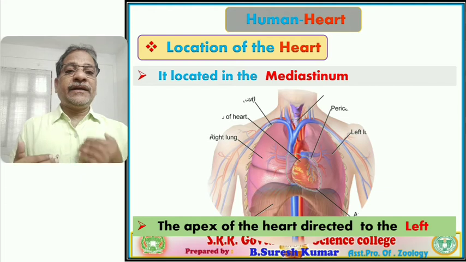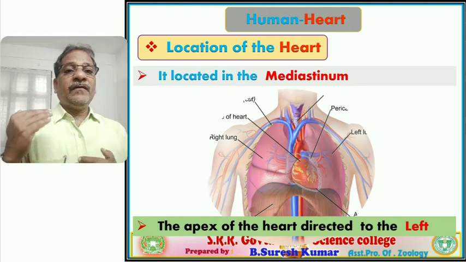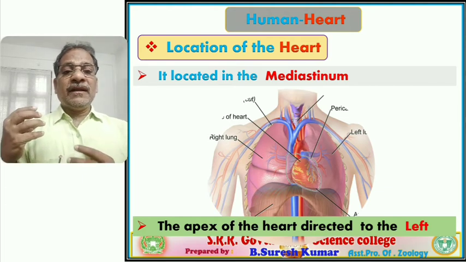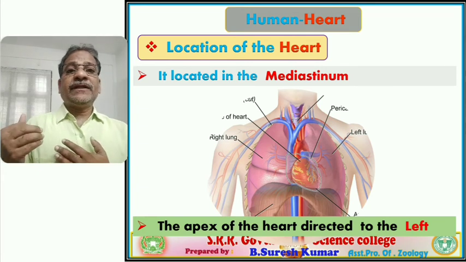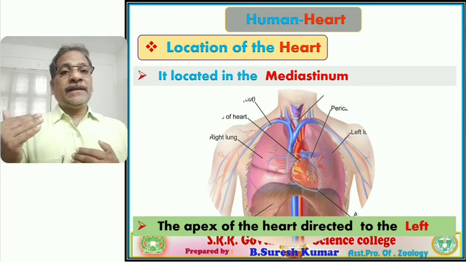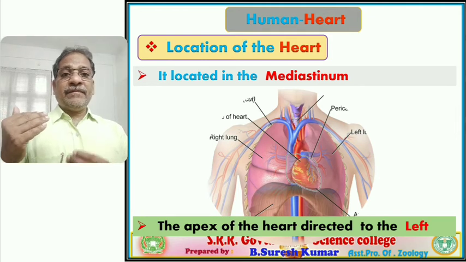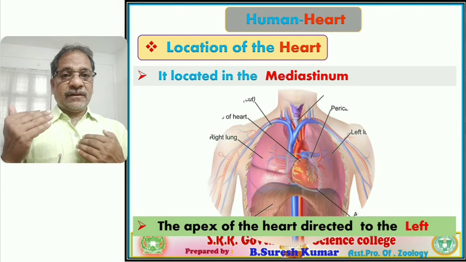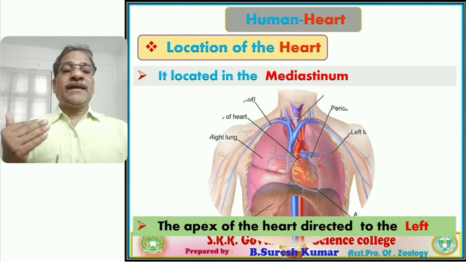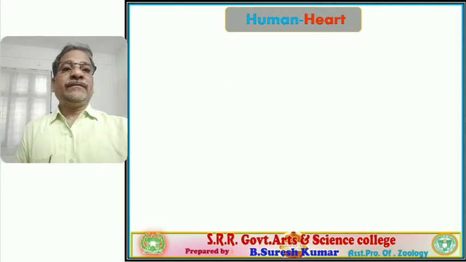That's why we are able to listen to heart sounds towards which side? The left side. The base of the heart is turned towards the left. Followed? Right. That is the location of the heart.